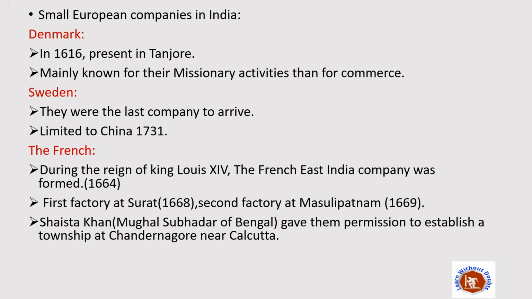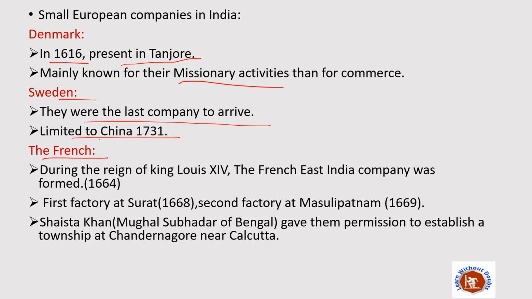Denmark, also known as Danish. So they were here in 1616 and they had their presence in Tanjore. They were not here mainly for trade, but for missionary activities. Then after that Sweden also came. Sweden was the last company to arrive, and its extent was mainly limited to China in 1731. They came to India, but did not do any activities here. So this is the least important, but the most important is the French.